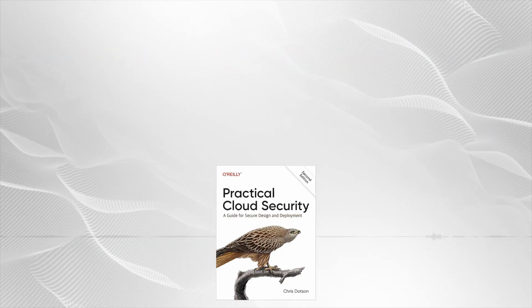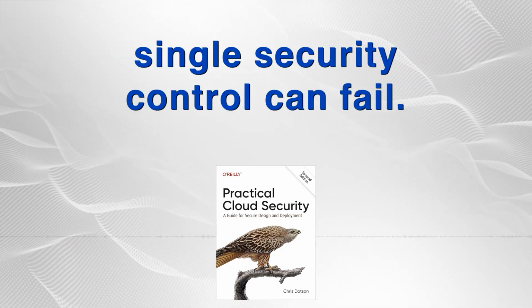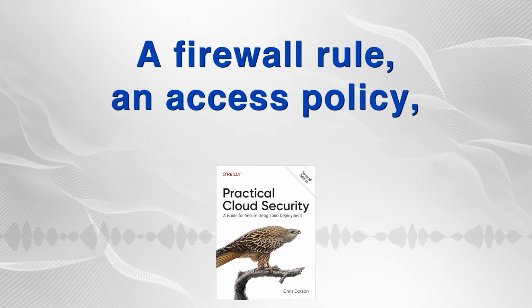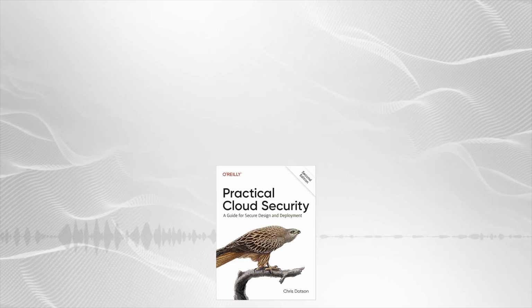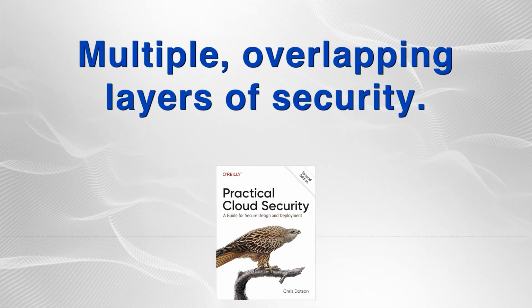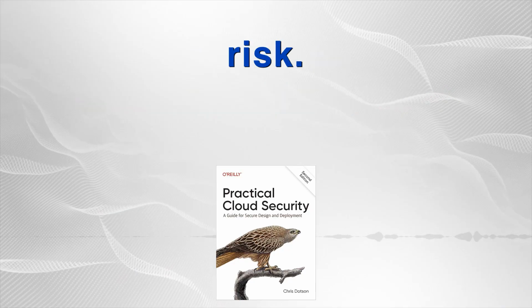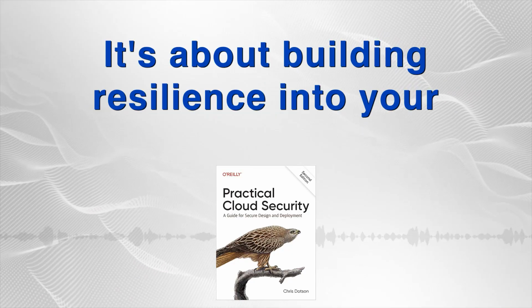What's the next principle? Defense in depth. This is the idea that any single security control can fail. A firewall rule, an access policy, anything. So you need layers. Exactly. Multiple overlapping layers of security. The failure of one control shouldn't lead to an unacceptable level of risk. It's about building resilience into your defenses.